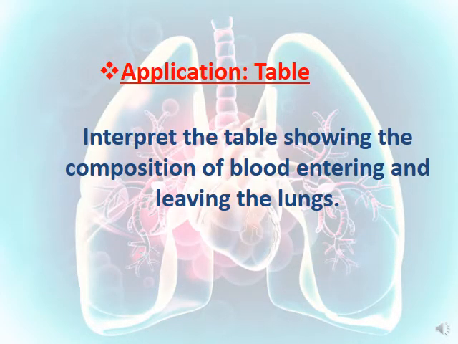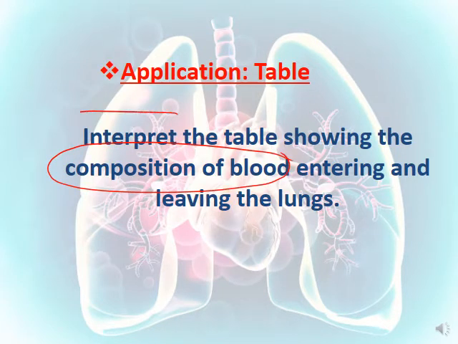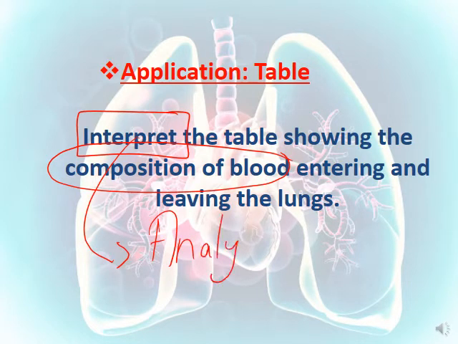They ask you to interpret the results in the table showing the composition. What is the meaning of composition? The components of the blood entering and leaving. Here we are talking about the composition of the blood: oxygen and carbon dioxide. Before we move on, let's move to interpret. What is interpret? It's analyze plus an indication.